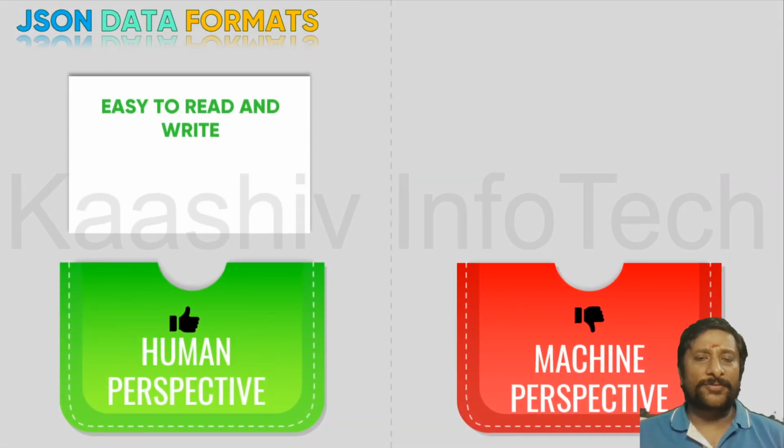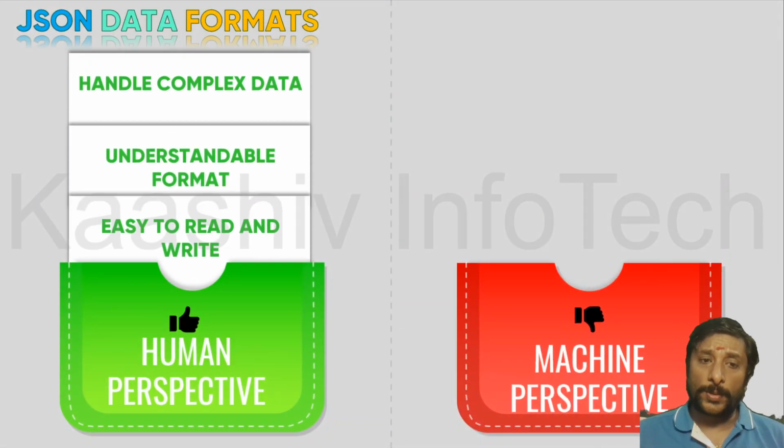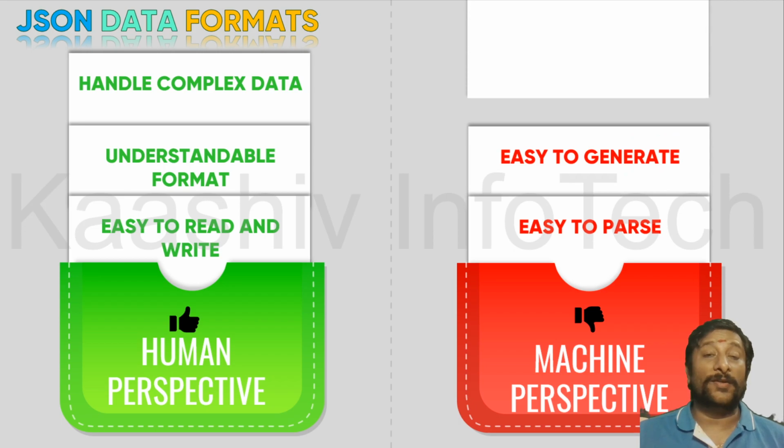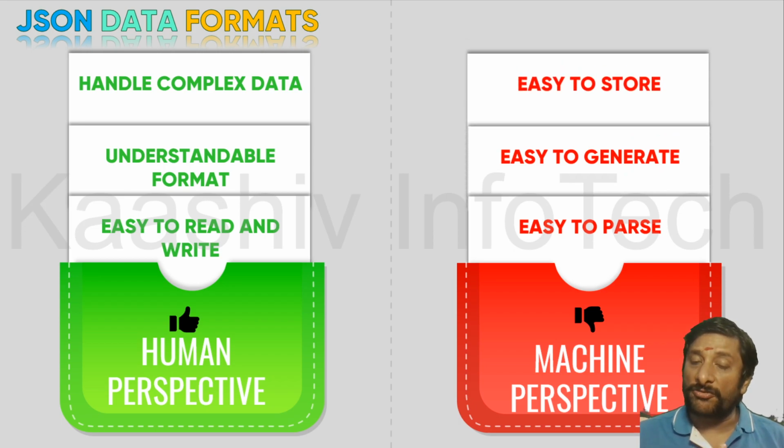If you talk about the JSON format, from the human perspective it is very easy to read, understandable, and handles complex data. From the machine perspective, it's very easy to parse, easy to generate, and easy to store.